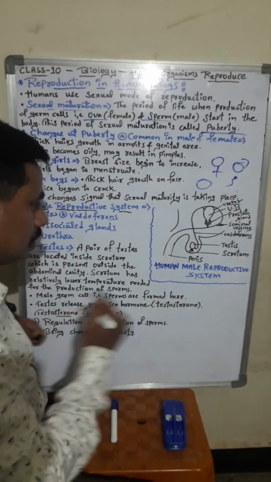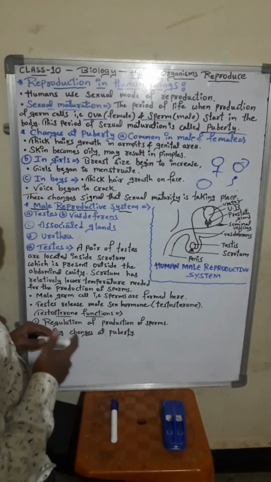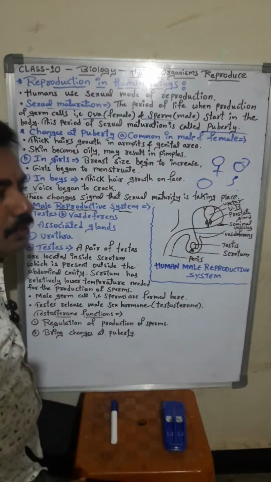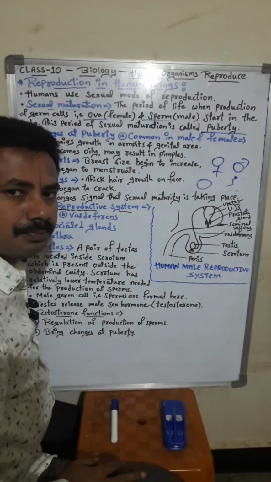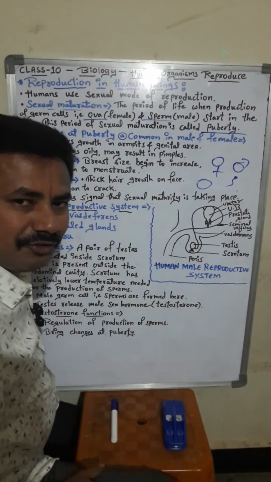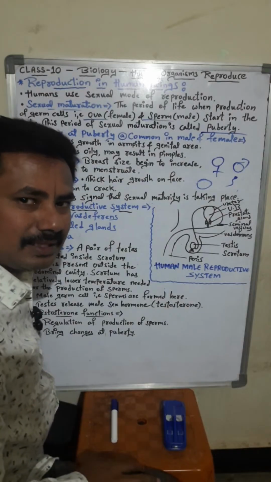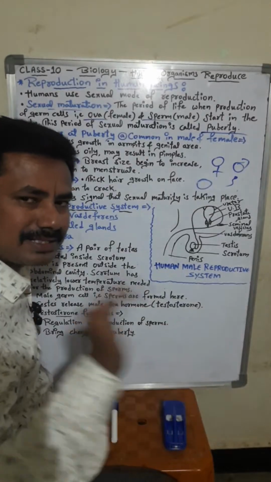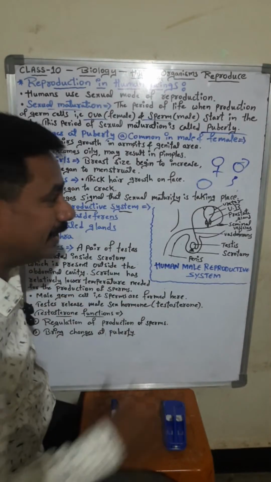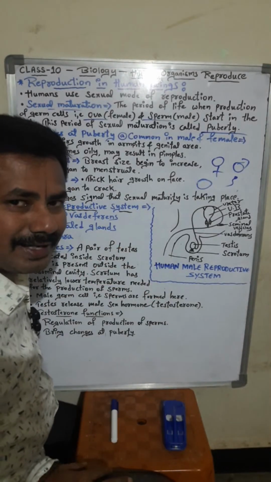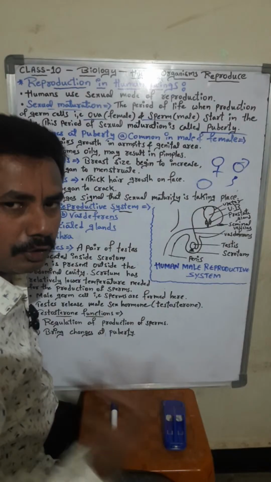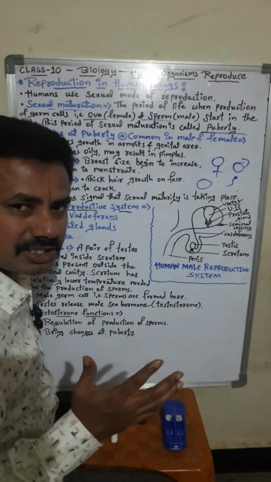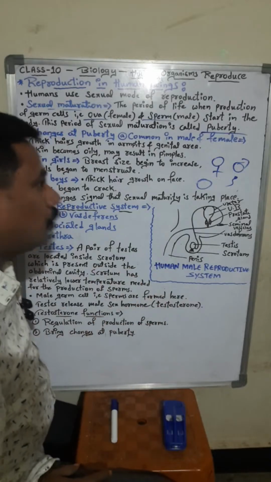Let's continue. The changes at puberty. Some different types of changes occur in the body, students. In male some changes occur, in female some changes occur during this puberty age, teen age, adolescence. Let us see one by one.